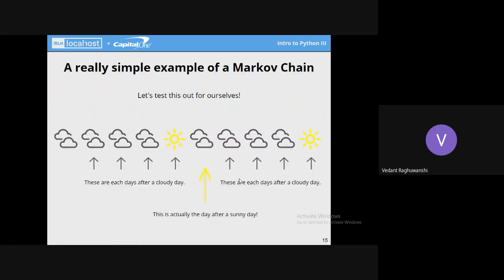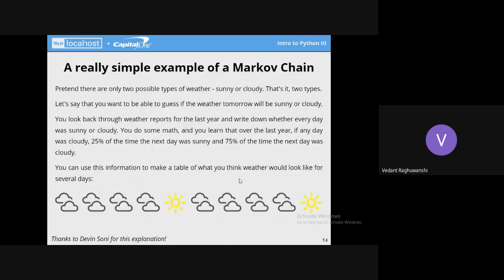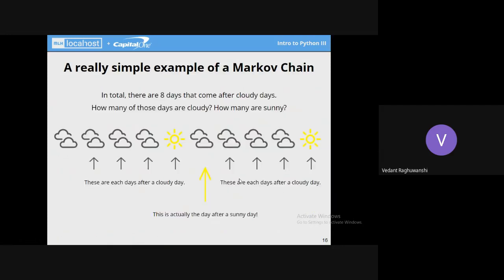As you can see there, after 4 subsequent cloudy days, we have a sunny day. And then again, after a sunny day, we have 4 cloudy days and again a sunny day. So it satisfies the assertion given here: 25% of the time the next day was sunny and 75% of the time the next day was cloudy. So let's go to the next slide.